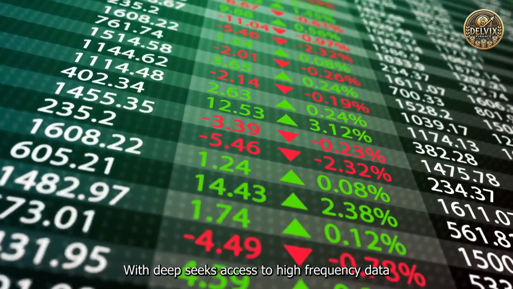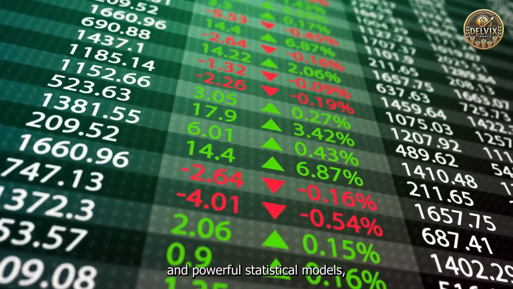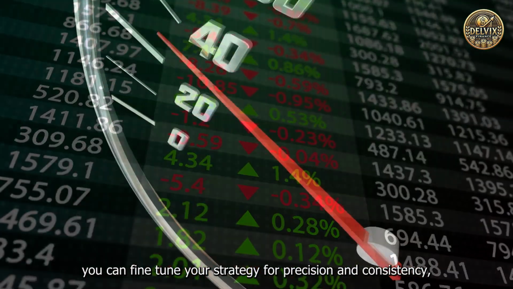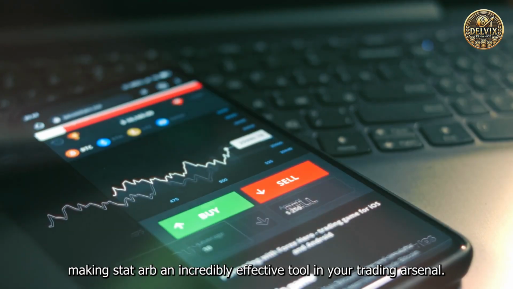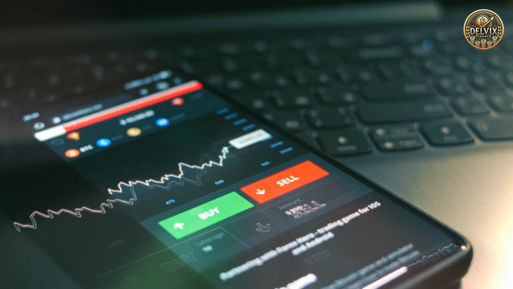With DeepSeek's access to high-frequency data and powerful statistical models, you can fine-tune your strategy for precision and consistency, making StatArb an incredibly effective tool in your trading arsenal.